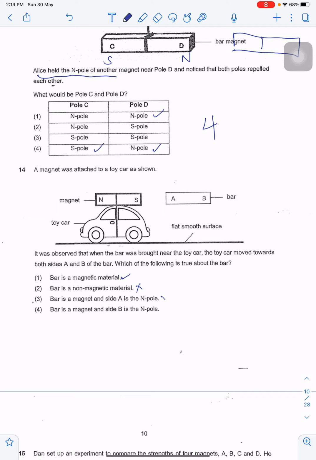Unfortunately, that is false, because then the toy car would only move in the direction of one side, and this is the same case. The toy car would only move in the direction of one side. So for this question, the answer is 1, as the car is able to move towards both sides of the bar.